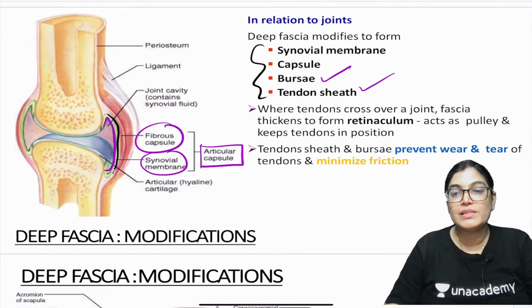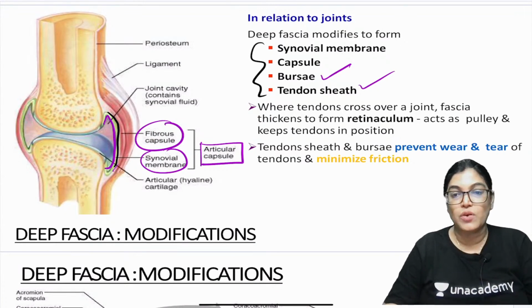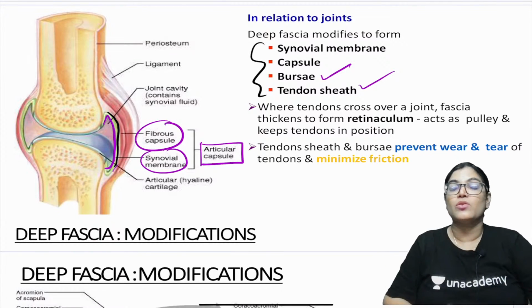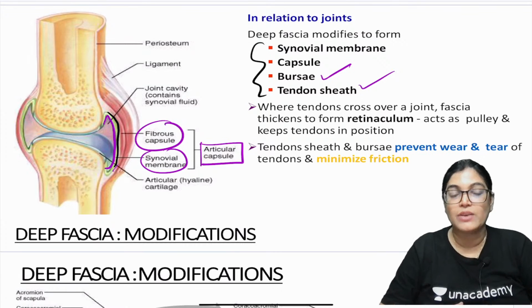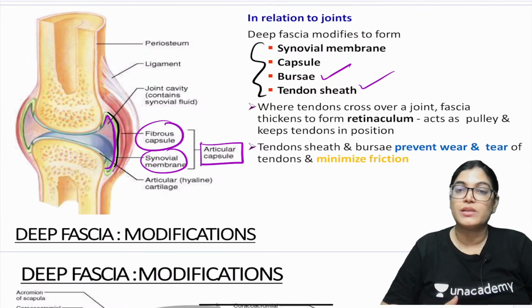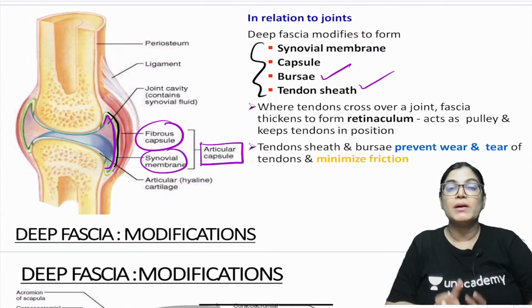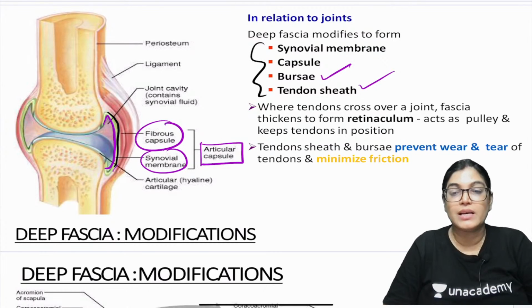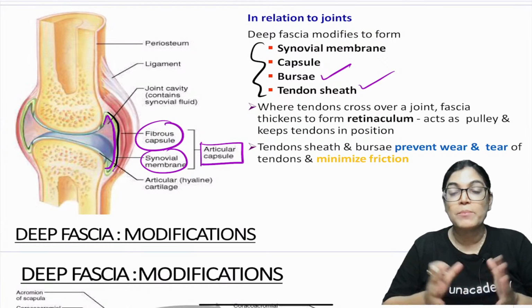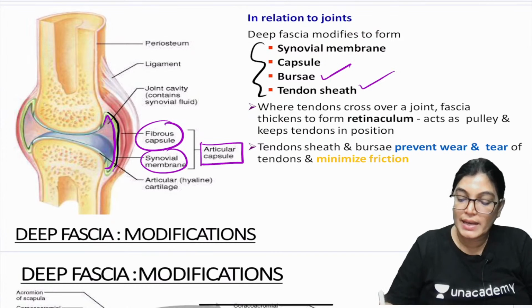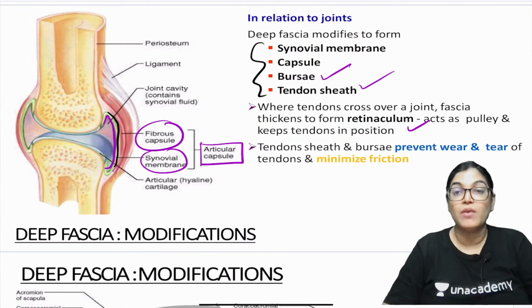You must have gone through the dissection of the anterior aspect of the forearm, close to the wrist on the lower aspect. There are the flexor and extensor retinacula, not only in the upper limb but also in the lower limb, which keep the muscle tendons together so they are not separated from each other. Keeping the muscle tendons together is done by the retinaculum. Again, the retinaculum is a modification of deep fascia.